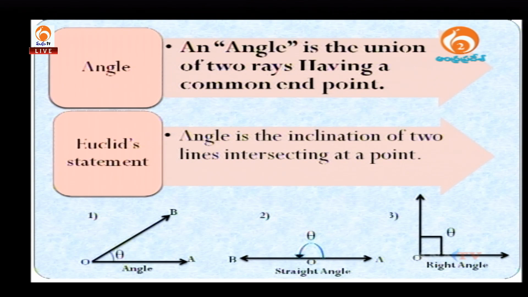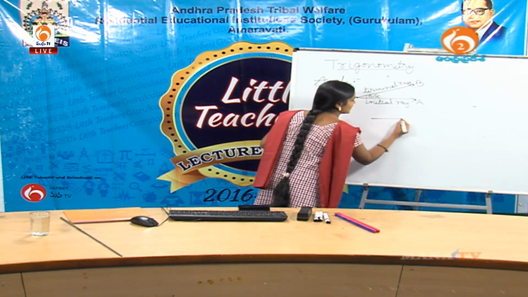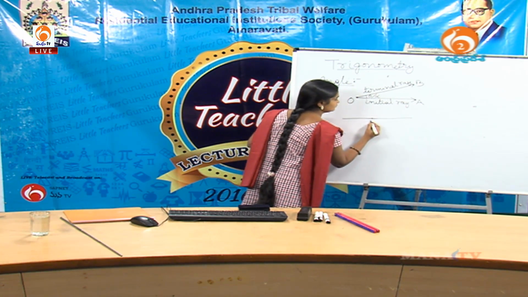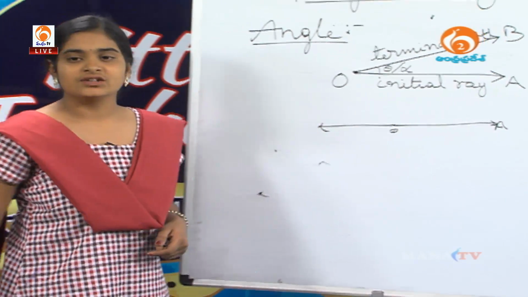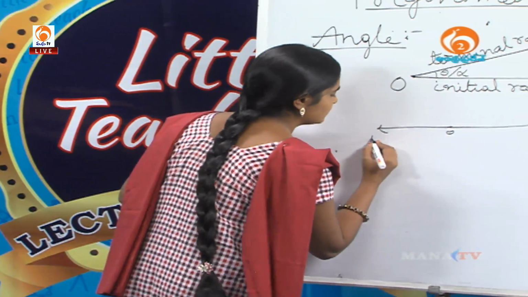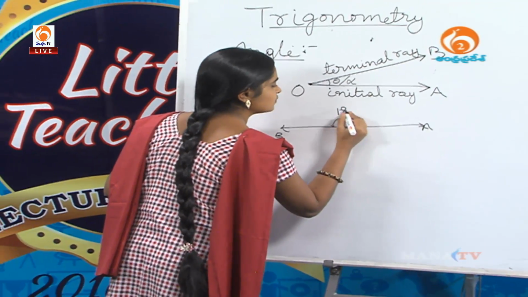We are clear about the straight angle, and its value is 180 degrees.